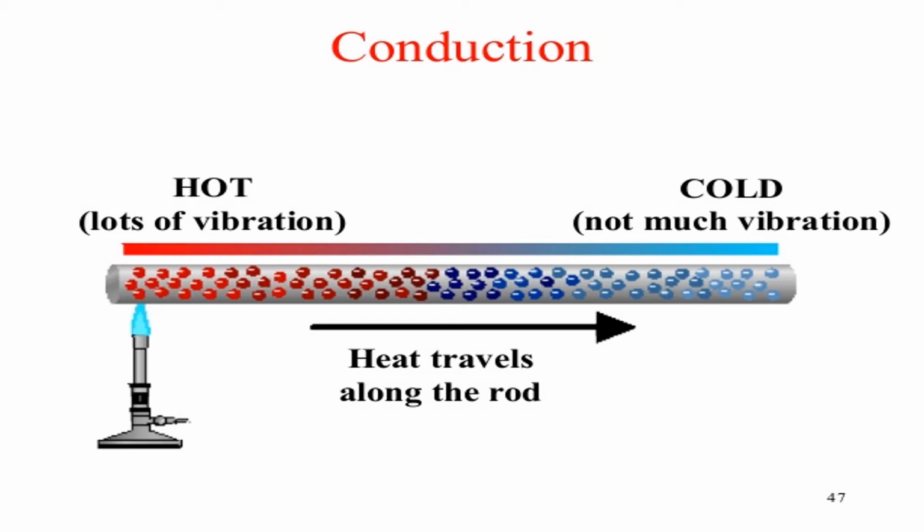Okay children, so what do we mean by conduction? The heat is transferred from one end of a particle to the other end, that is called conduction. Okay children, can you all understand? So conduction means the transfer of heat from one end to the other end. Okay children, this is called conduction.